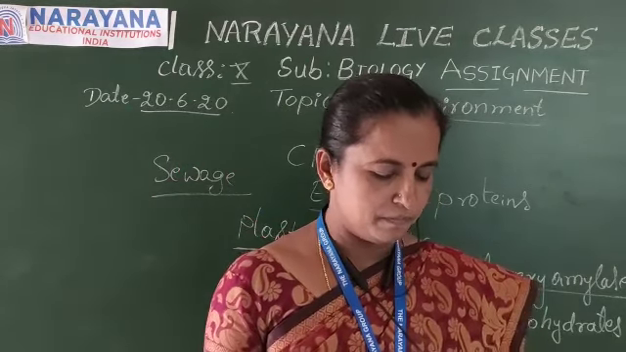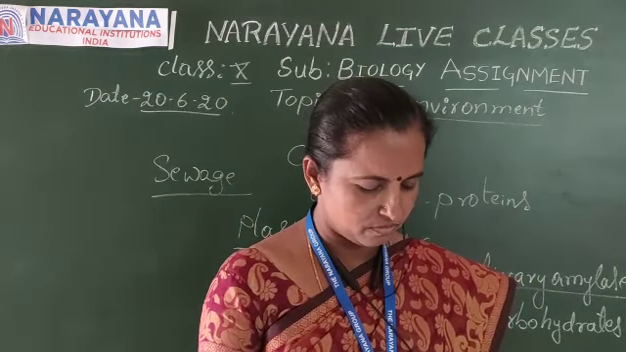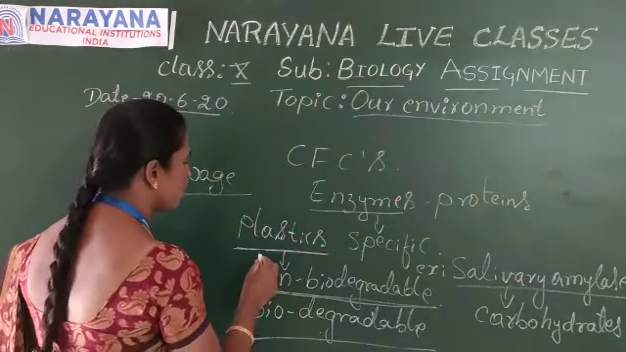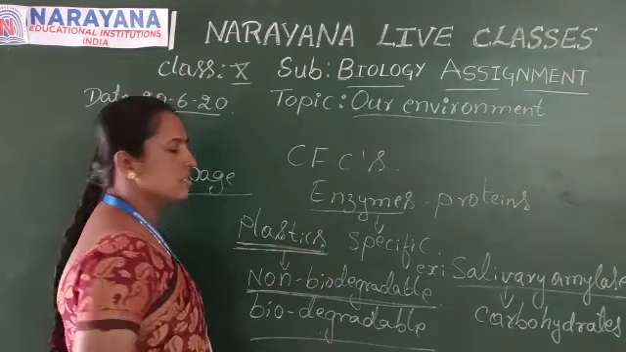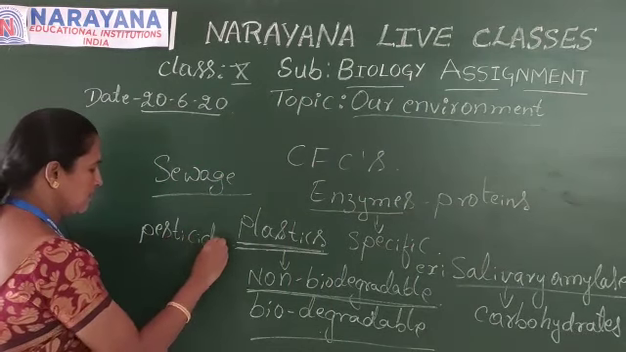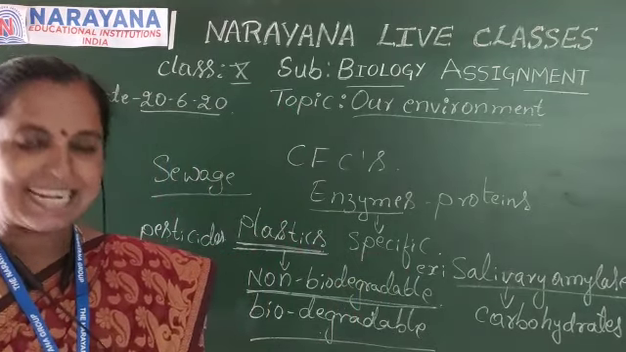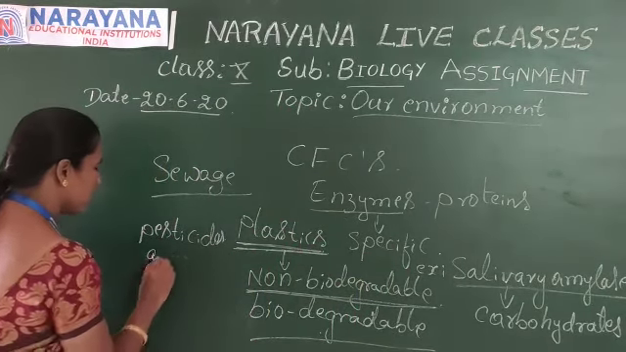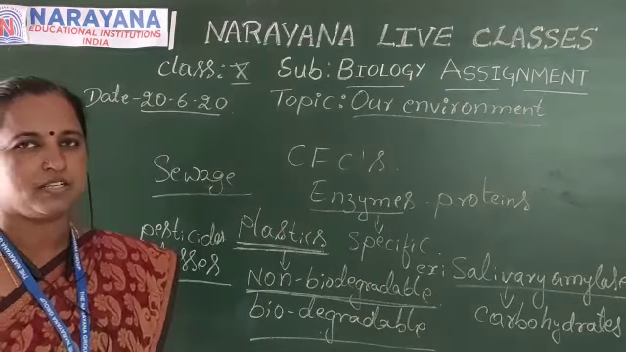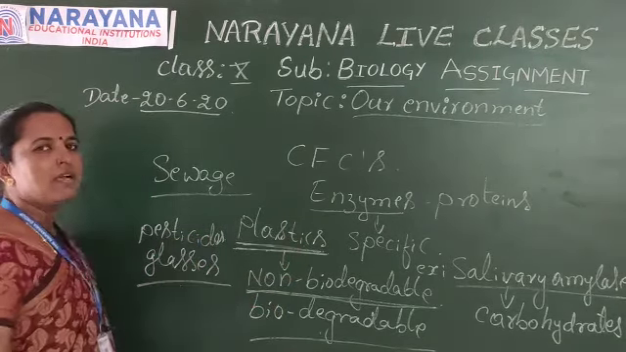The next question is, name a few non-biodegradable substances. A very good example of non-biodegradable substances is plastics, and apart from this, pesticides, and even glass. Actually, glass is not strictly non-biodegradable, but it takes thousands of years to degrade. So plastics, pesticides, even glass are examples of non-biodegradable substances.